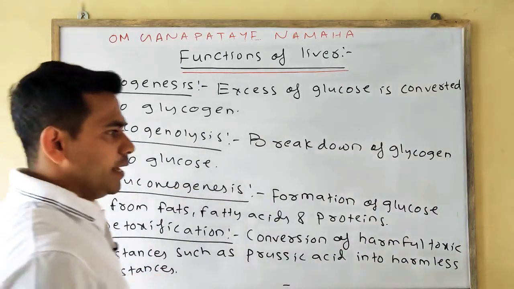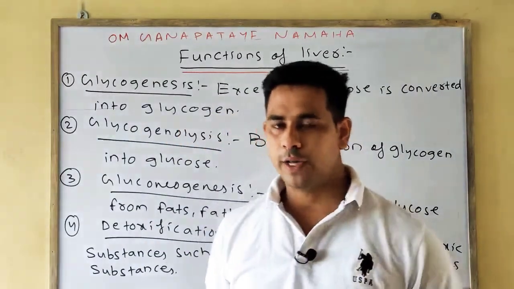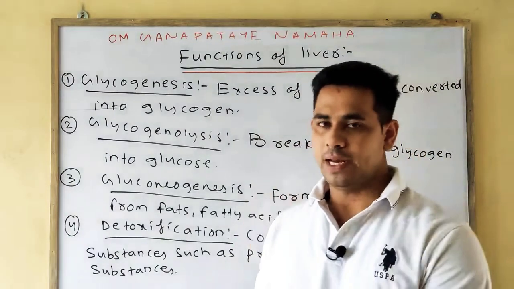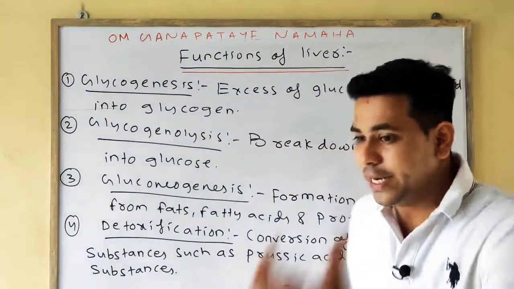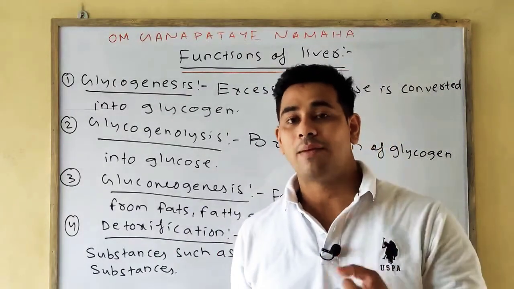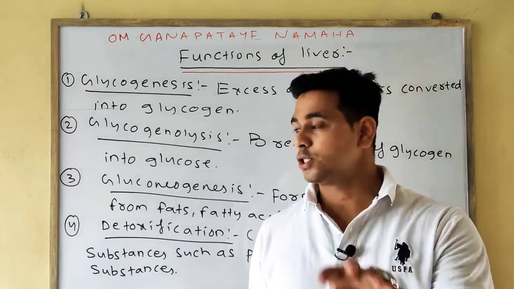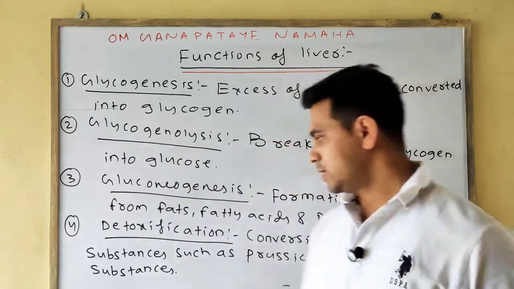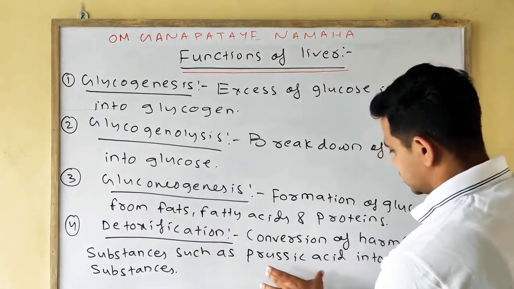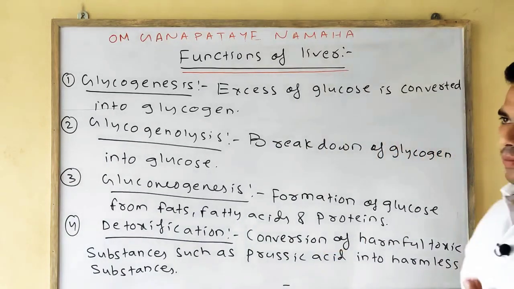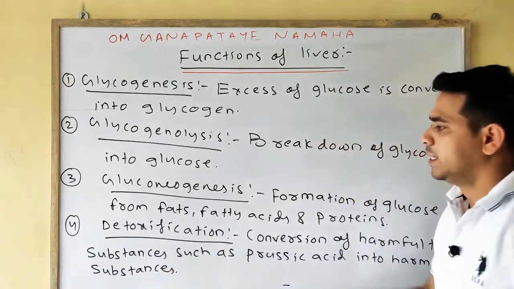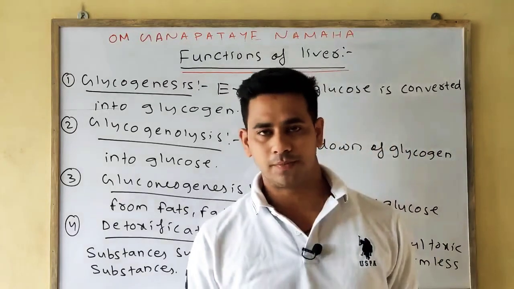Obviously, if toxic substances remain in our body, they will create so many complications, so it is required that they be eliminated, or detoxified. Harmful substances should be converted into harmless substances. So the conversion of harmful toxic substances such as prussic acid, which is a byproduct of our metabolic activity, into harmless substances is known as detoxification.